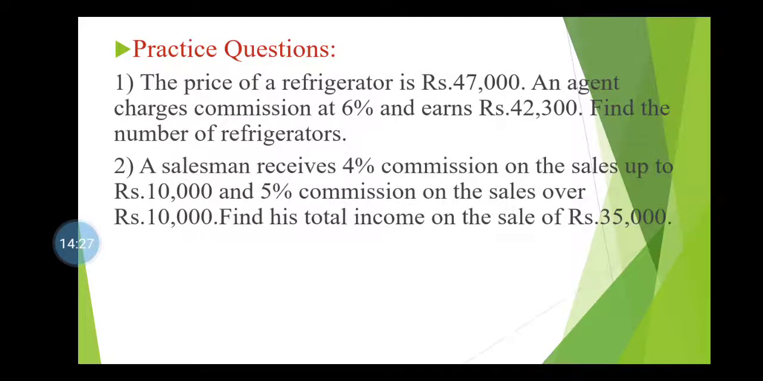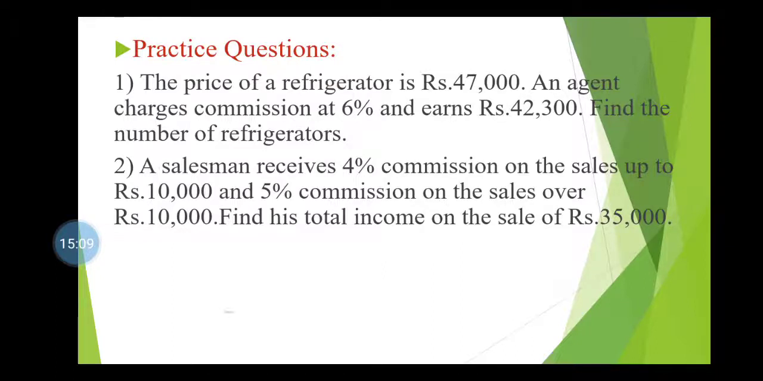The next one is, a salesman receives 4% commission on the sales up to rupees 10,000 and 5% commission on the sales over rupees 10,000. Find his total income on the sale of rupees 35,000. Students, this is a question of 2 slots as we had solved earlier. Here also 2 commission rates are given, first one is for up to 10,000 and second for above 10,000, as the total sale is rupees 35,000.